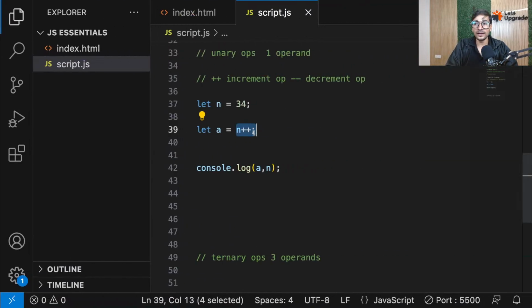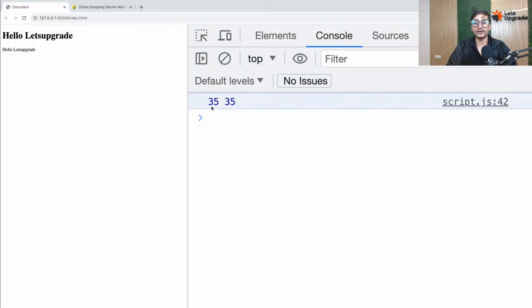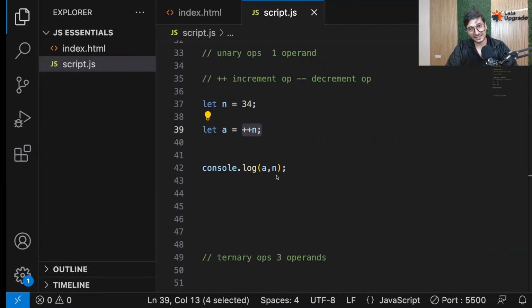But if I do pre-increment instead of post-increment, in pre-increment the high priority is given to the increment. So first increment: 34 will be incremented to 35 and then it will be assigned to a. And now after this operation, both should be 35. Is that clear, guys? So that's what it is.